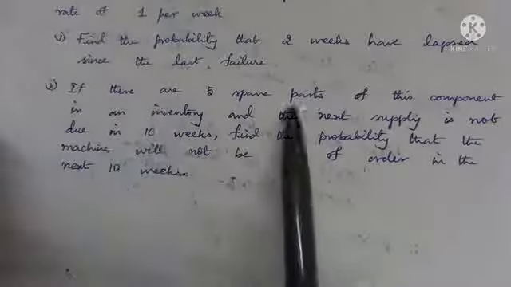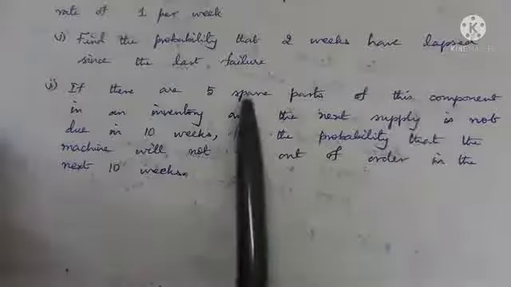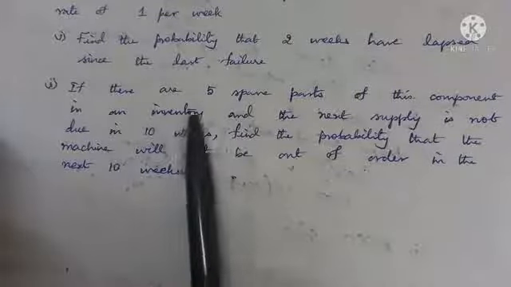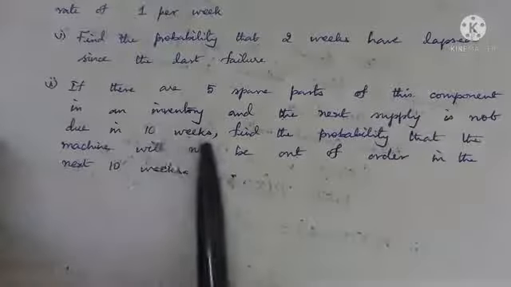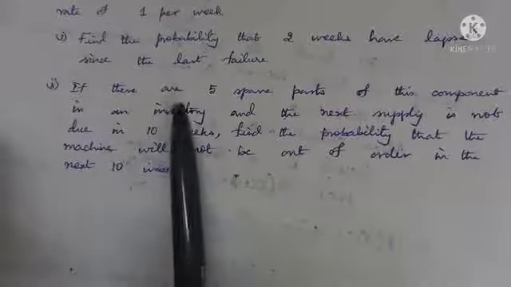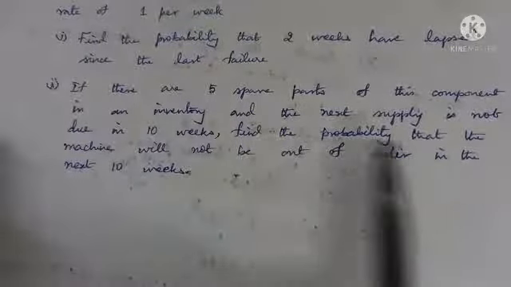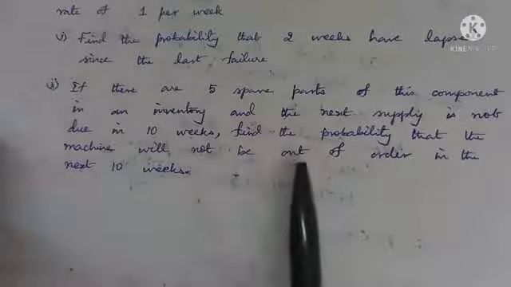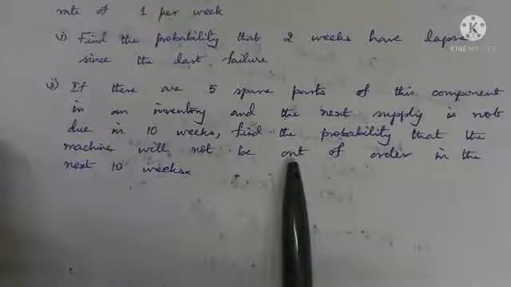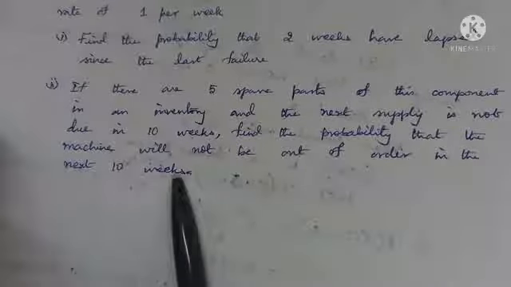If there are 5 spare parts in an inventory, so the component part, listen here, we have 5 spare parts in stock and the next supply is not due in 10 weeks. So for the next 10 weeks there will be no supply and we have a stock of 5 spare parts. Find the probability that the machine will not be out of order. So when will the machine be out of order? When the component part fails, right? The machine will not be out of order in the next 10 weeks. So the machine will run for the next 10 weeks.